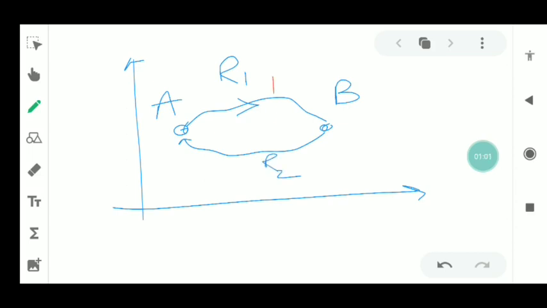In that case we studied that the heat is coming in through path R1 and going out through path R2. Now consider the system and the surroundings. What will happen to the change in entropy for the surroundings? So before going to entropy, we will see the change in heat for the system and for the surroundings.